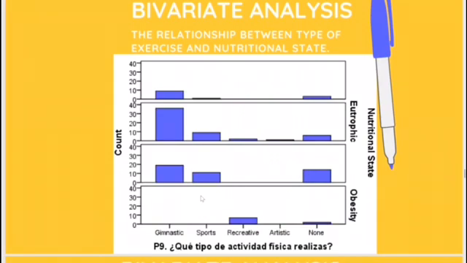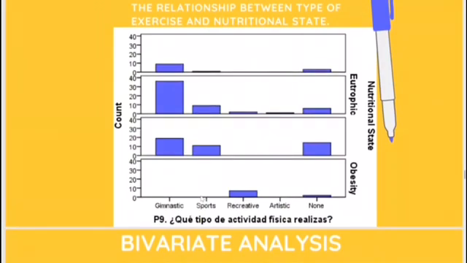I'm going to present the most competent results, which were that 67% of the students that are considered eutrophic practice any type of gymnastic exercise. 0% of students that practice any type of gymnastic exercise are considered obese. 69.2% of students that are considered malnourished practice any type of gymnastic exercises. 31.8% of the students that are considered overweight do not practice any type of exercise. 77.8% of students that are considered obese practice any type of recreative exercises.